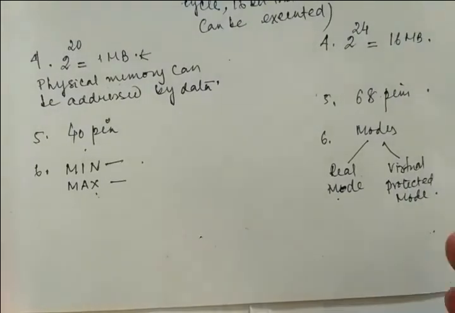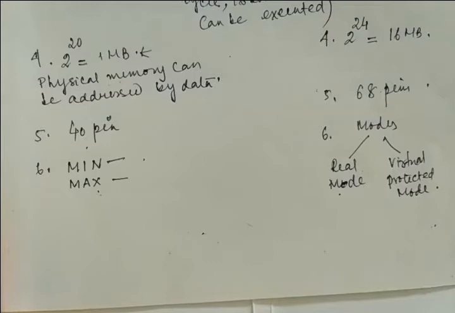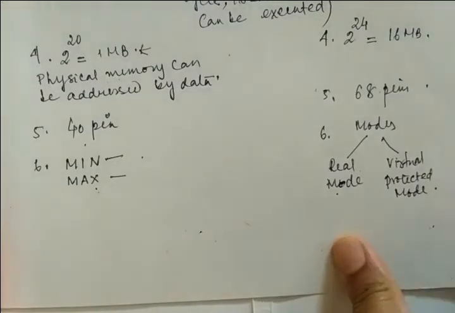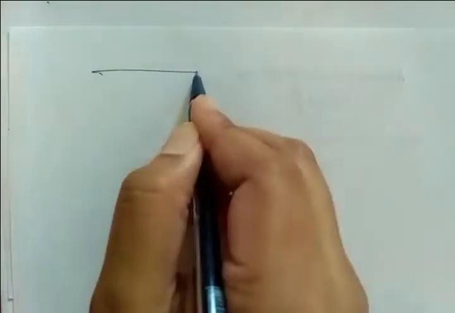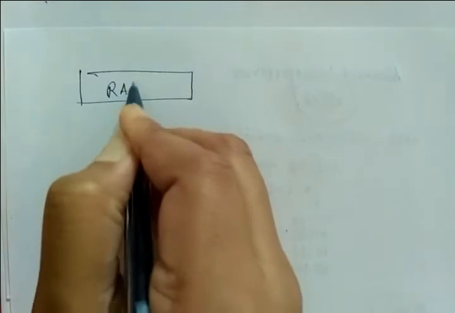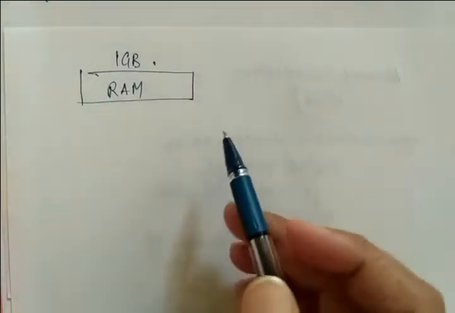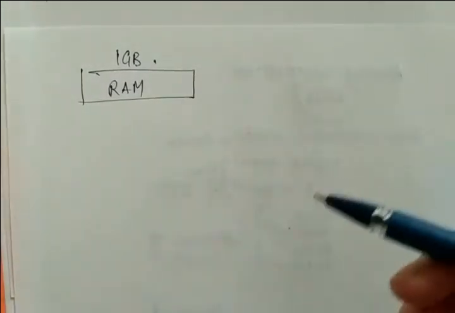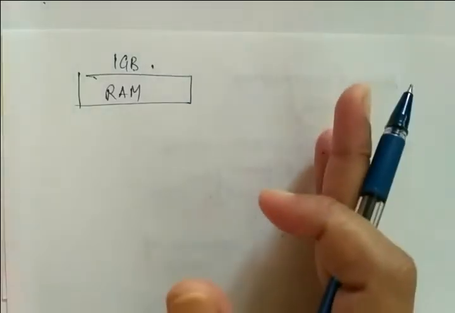So in this context, I am going to discuss in detail the concept of virtual memory. Suppose you have a RAM of 1 GB, and the instructions you want to load in this RAM are more than 1 GB in size.